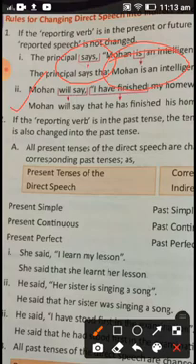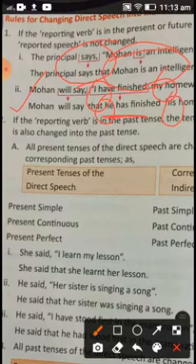Mohan will say that I, Mohan is talking about himself, so here we will use he, and has, because with he we can't use have. This is a singular pronoun. So it will be "has finished his homework". Likewise we have to change the tense.